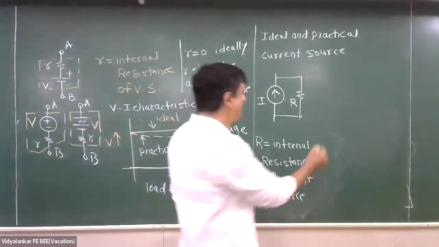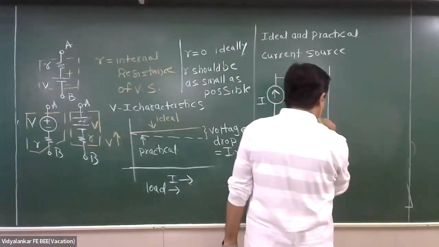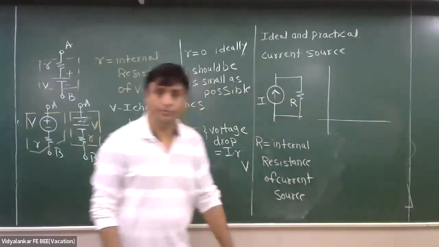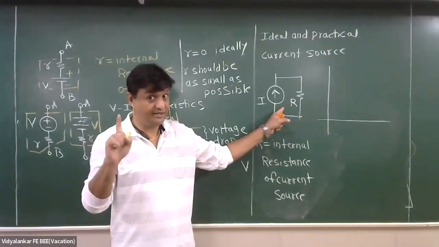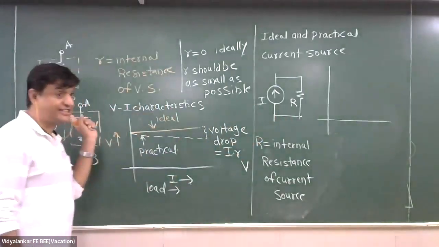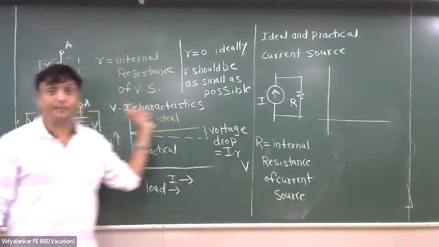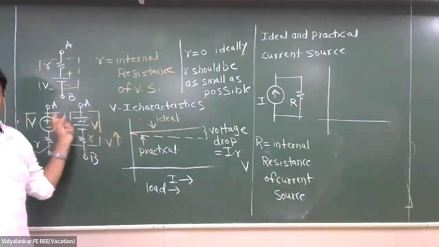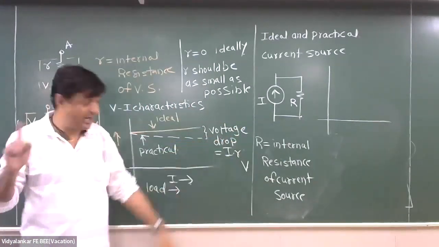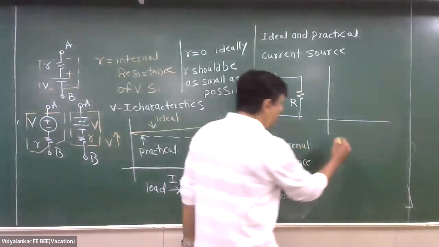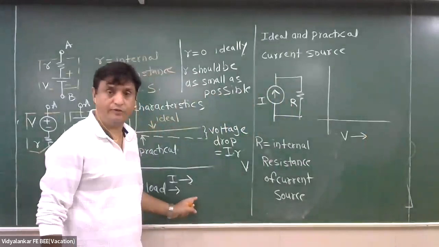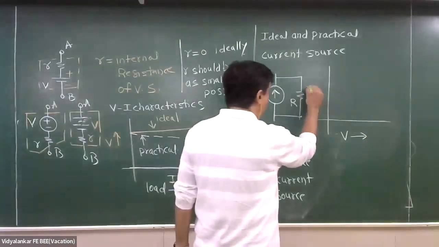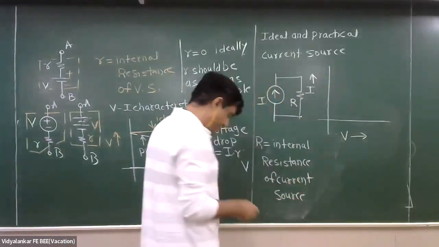अब ध्यान से देखना. I want to know what should be value of R. See, what is difference in this R and this R? This we represent in series and this we represent in parallel. अब ध्यान से सुनना. This time load will be voltage. And what is output? Current.